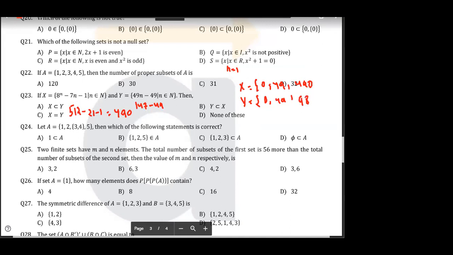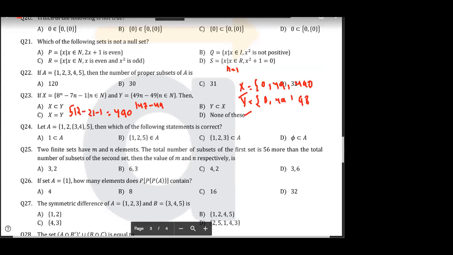Ab batao. What do you think? Which is a subset of which? Tell me, which is the subset of which? So y is subset of x. I hope all of you are getting this. Right? So I can say, sir, y is superset of x, na?